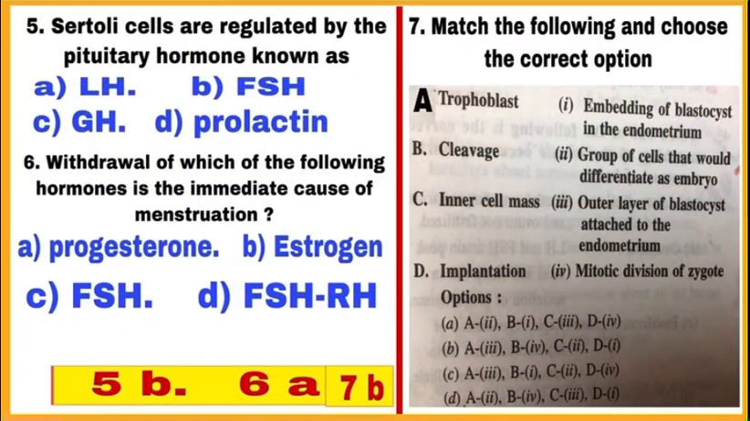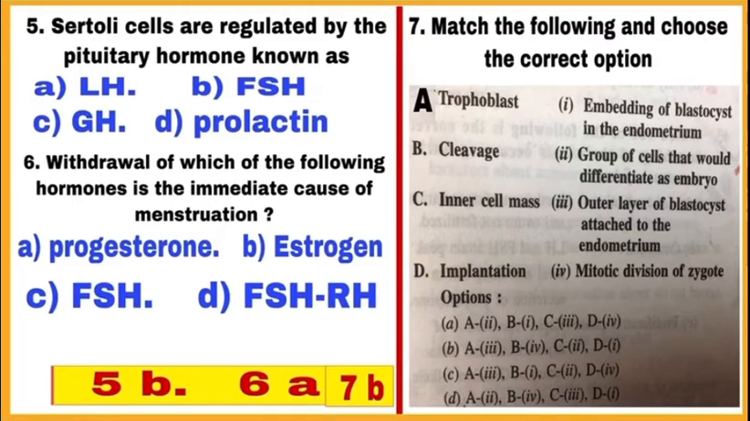Question 5. Sertoli cells are regulated by the pituitary hormone known as? This hormone is follicle stimulating hormone or FSH, which acts on Sertoli cells and stimulates secretion of some factors which help in the process of spermatogenesis. So, correct choice is B, mark B. Question number 6. Withdrawal of which of the following hormones is the immediate cause of menstruation? Out of 4 given hormones, withdrawal of progesterone is the immediate cause of menstruation. So, correct answer is A, mark A.